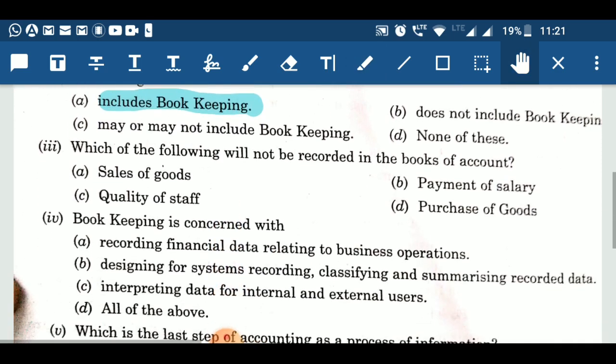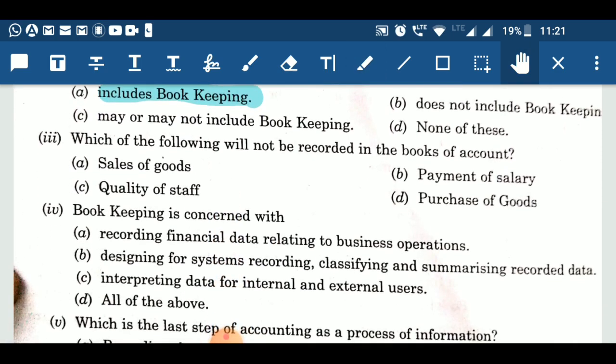Now, question number 3. Which of the following will not be recorded in the books of account? Again, before moving ahead with the option, you must know that we always record all those transactions in the books of account which can be measured in form of money. It means all other transactions, whatsoever importance they may have, if they can't be measured in form of money, we are not going to record them.